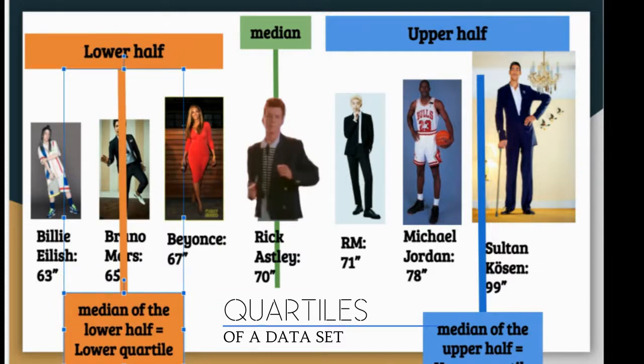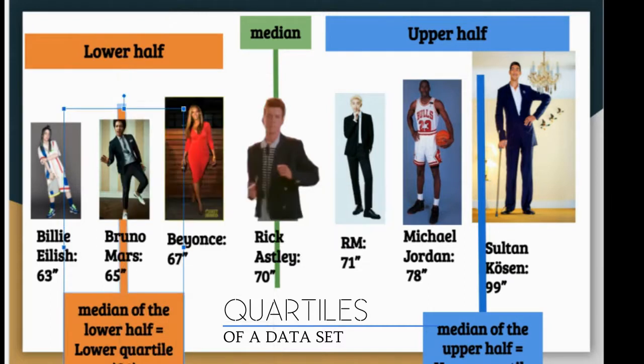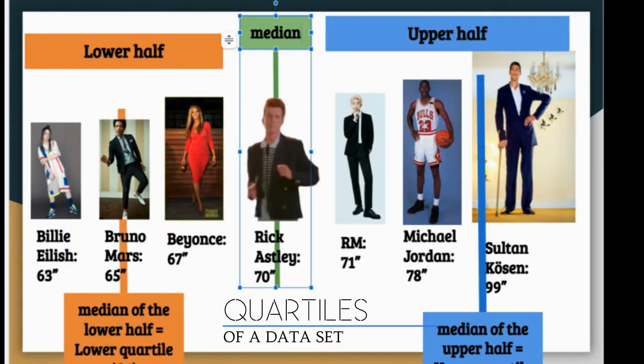So the median of the lower half is Bruno Mars, and we call that the lower quartile, or Q1. This is quartile 1, Bruno Mars. Quartile 1, 65 inches, okay? Over here where we have the median, that median is called our quartile 2, okay?